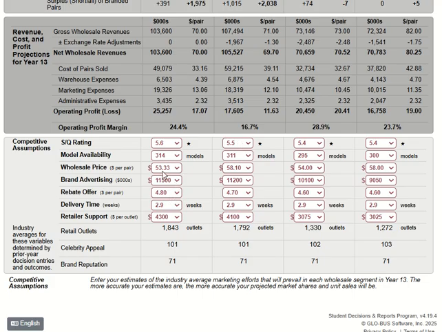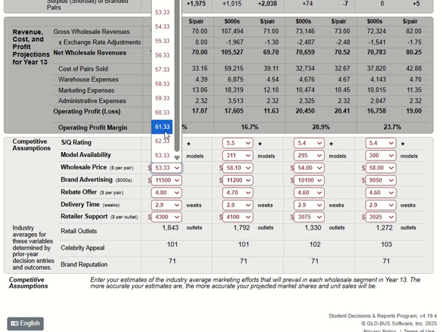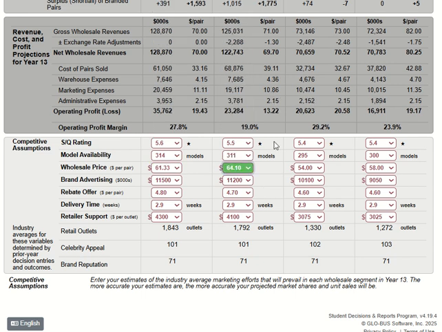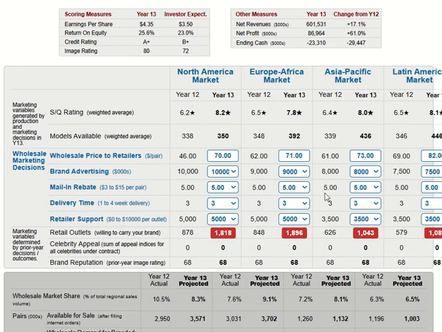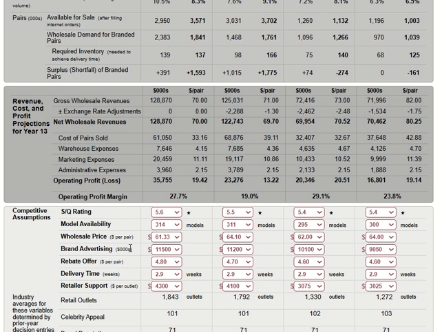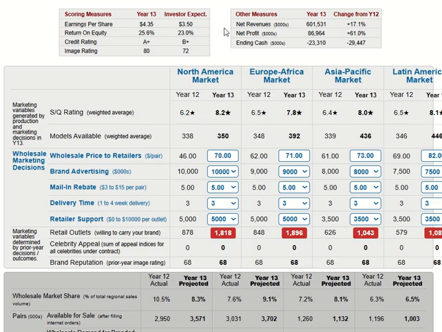For this one, we need to change the wholesale too, and it will increase this one for you. That's why we need to check the wholesale price competitive assumption, so we can increase earnings per share and return on equity.